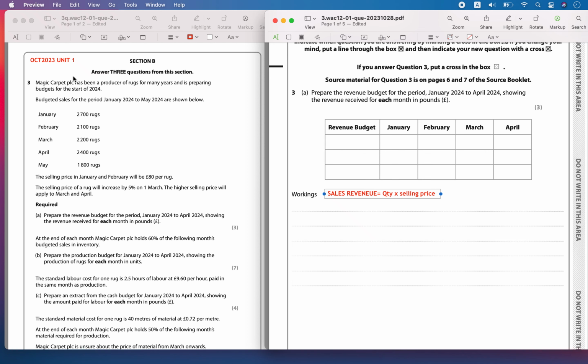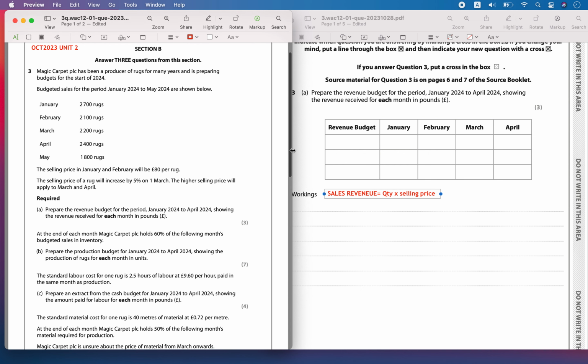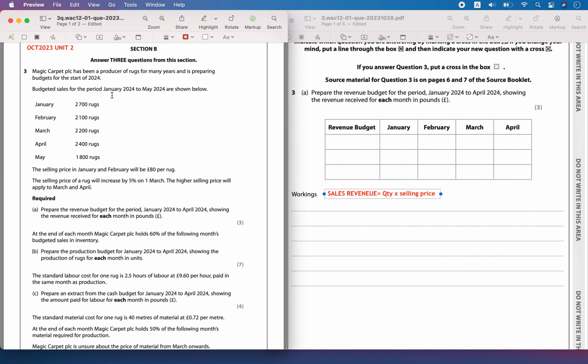Hello, today we are solving October 2023 paper, Unit 2, question number 3. Magic Carpet PLC has been a producer of rugs for many years and is preparing the budget for the start of 2024. The budgeted sales are as given below, from the period Jan to May 2024. They show the expected quantity of sales.